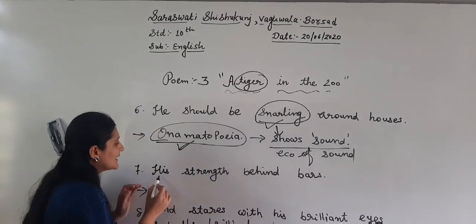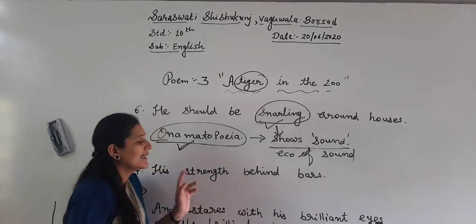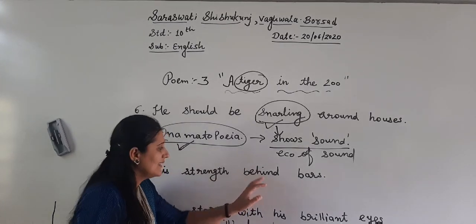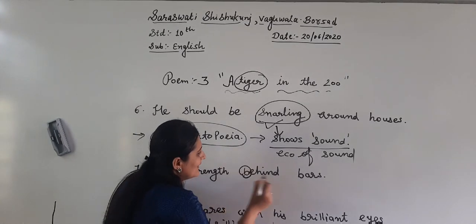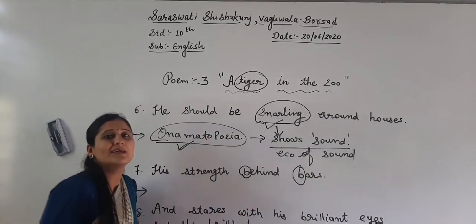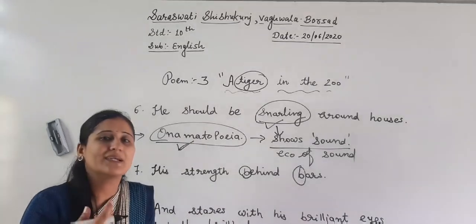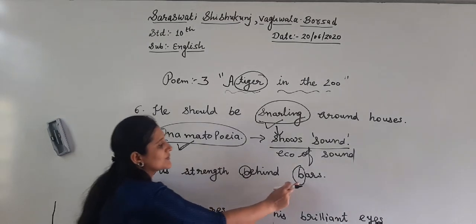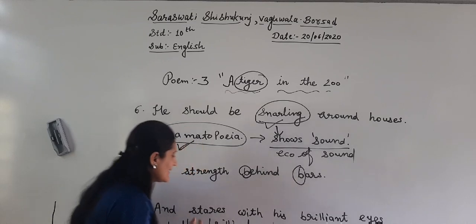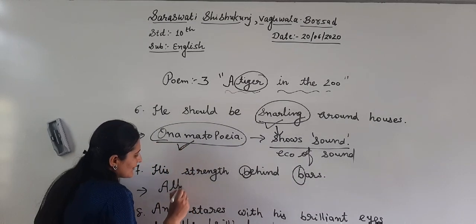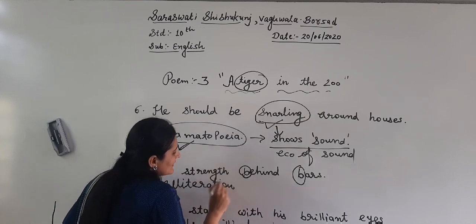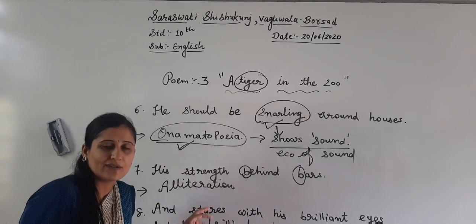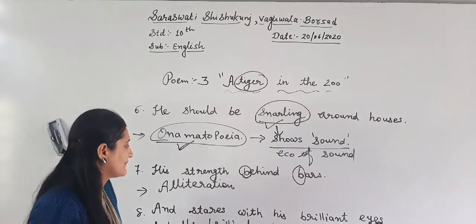Next, his strength behind bars. This is easy, so let me tell you very fast. The consonant letter B is repeated twice. So this is alliteration. The B consonant letter is repeated twice, so this is alliteration.